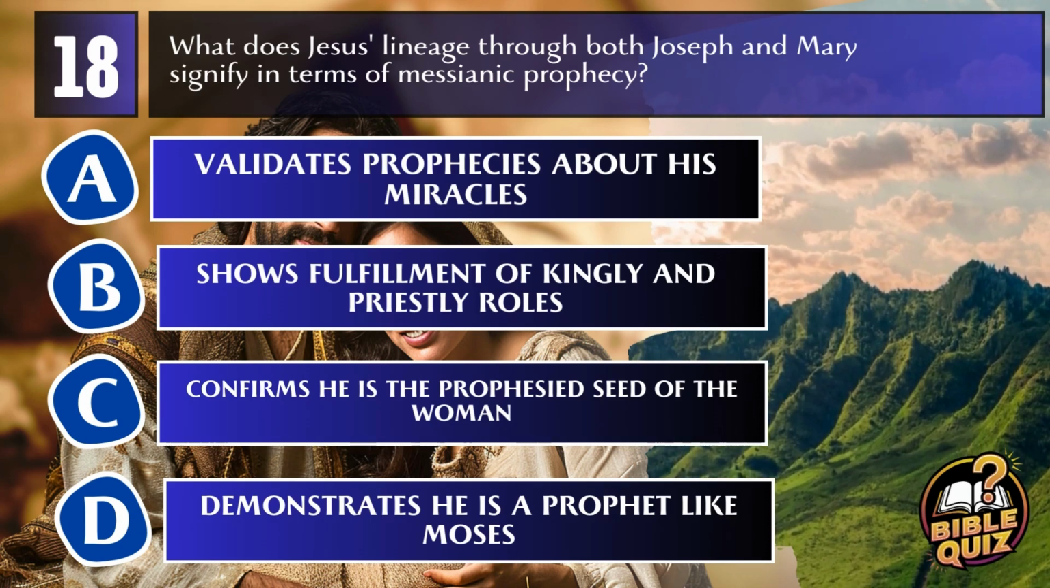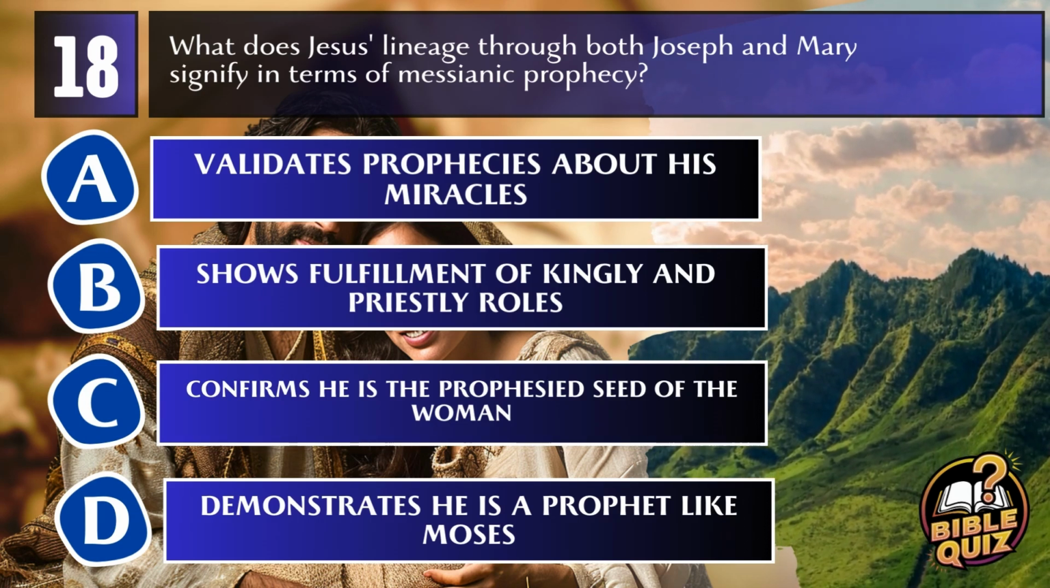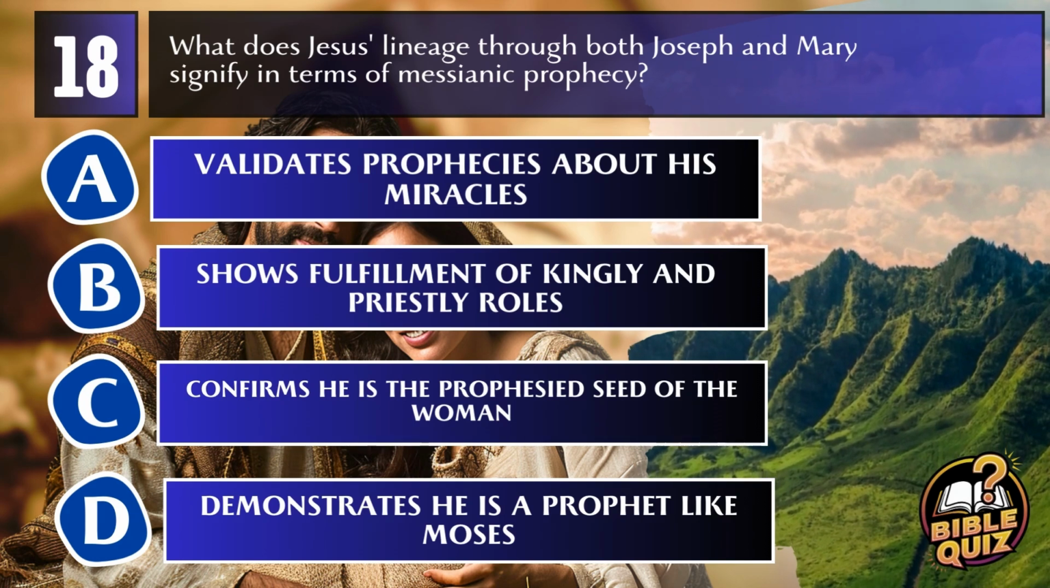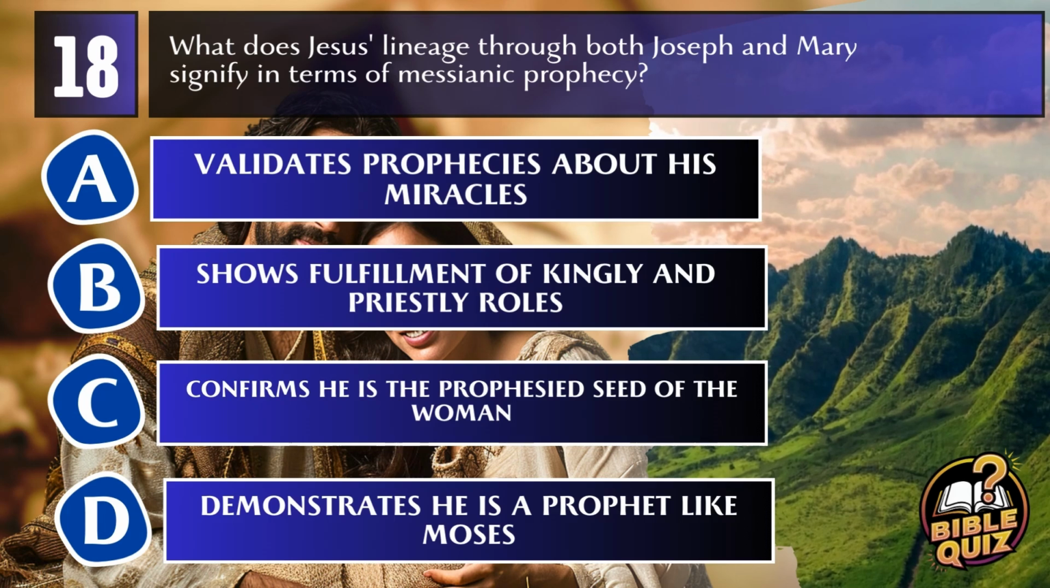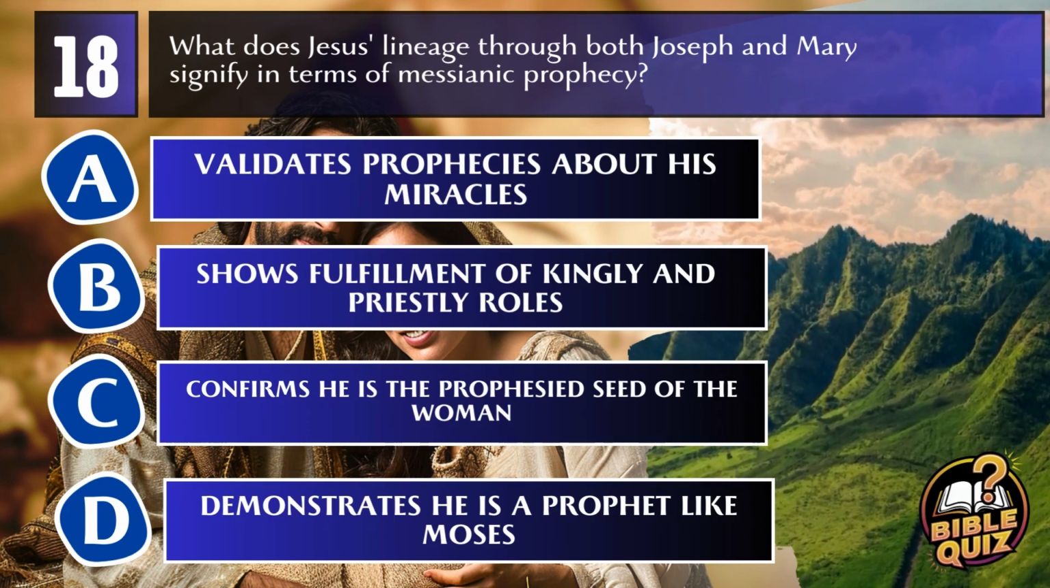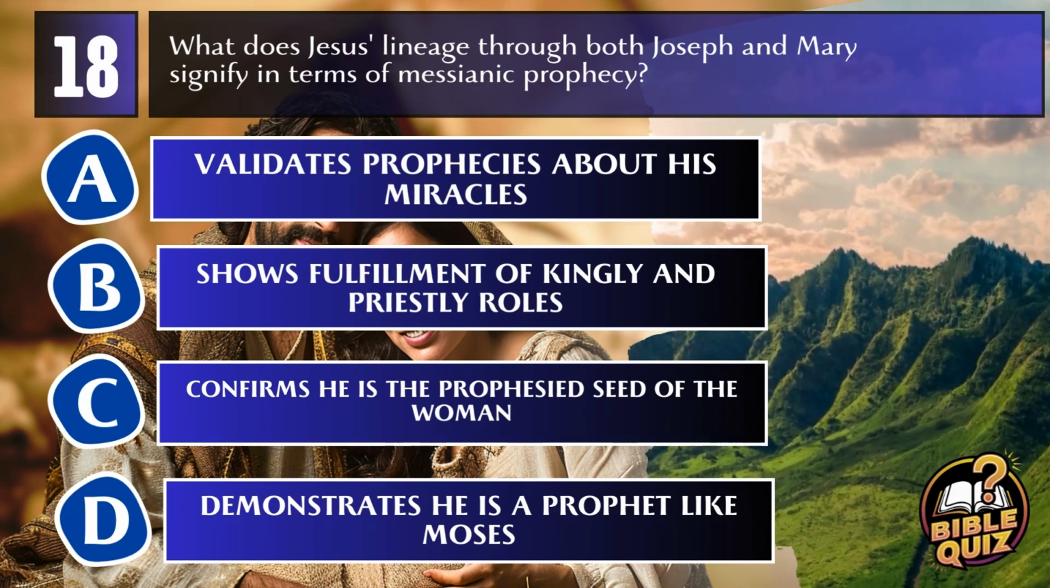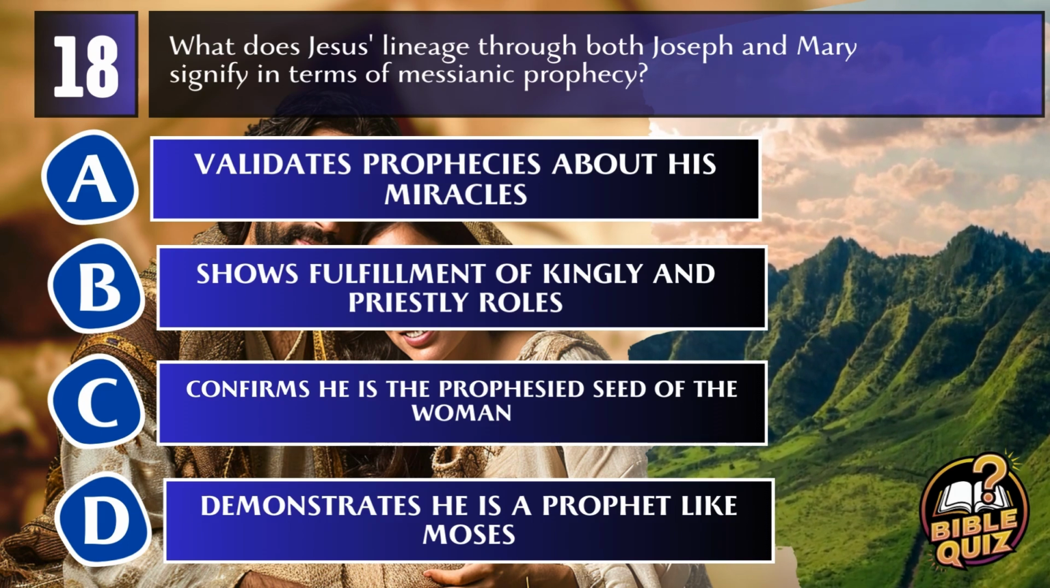Question 18. What does Jesus' lineage through both Joseph and Mary signify in terms of messianic prophecy? A, validates prophecies about his miracles. B, shows fulfillment of kingly and priestly roles. C, confirms he is the prophesied seed of the woman. D, demonstrates he is a prophet like Moses.